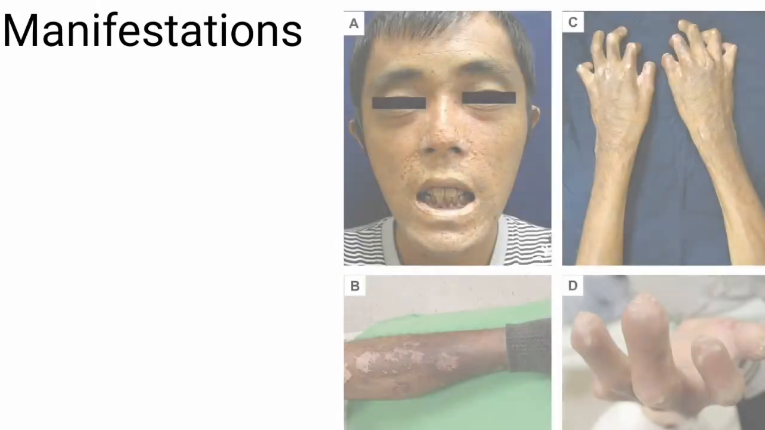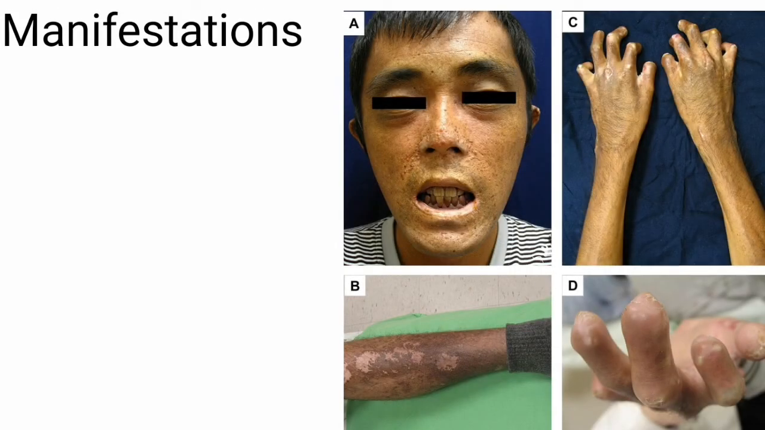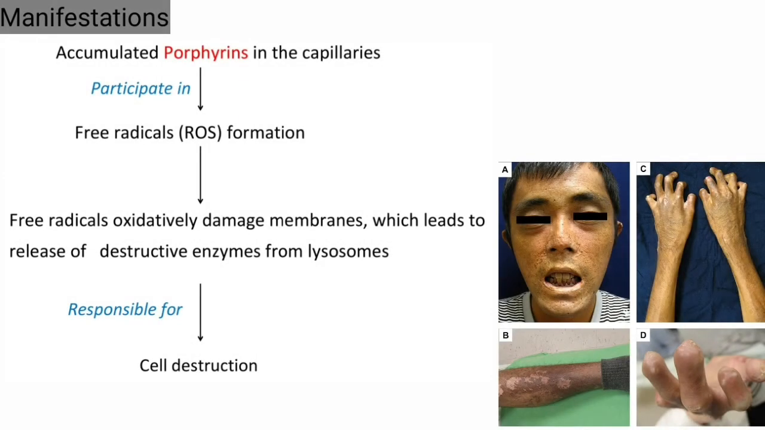Now coming to the manifestations of this condition, skin manifestations are the major manifestations, where we see extreme photosensitivity. The reason for this extreme photosensitivity is the accumulated porphyrins in the capillaries. So how are these contributing to this photosensitivity? Actually, these porphyrins are photosensitizing molecules. They participate in the formation of free radicals, reactive oxygen species from oxygen. So when the person is exposed to sunlight, it leads to the formation of free radicals.